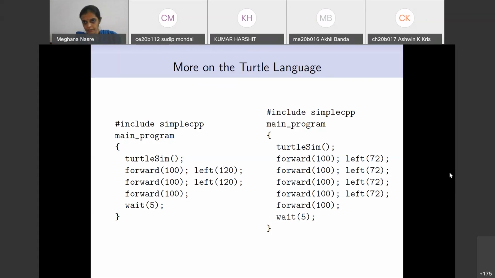Is there a static? So Karthik, can you explain what is the question? What is static?